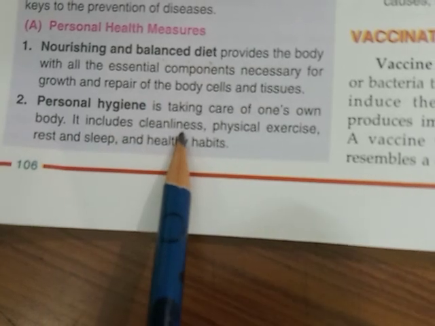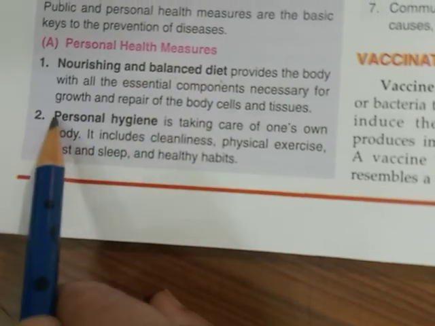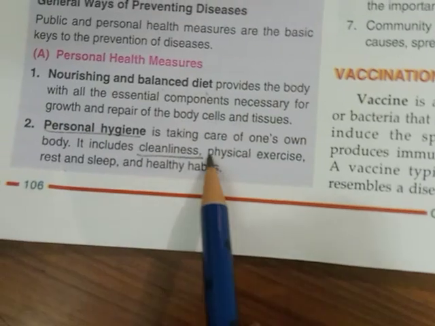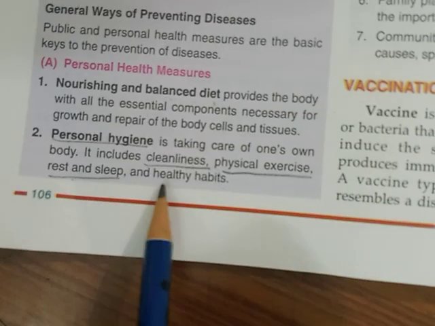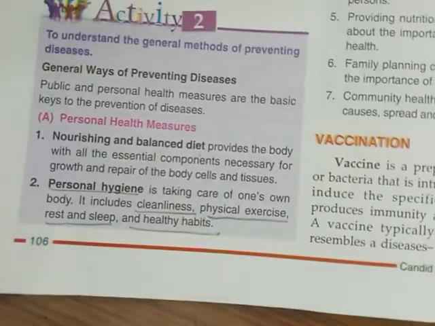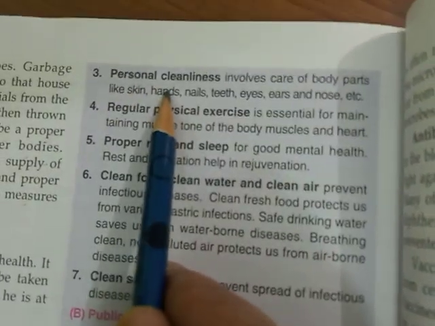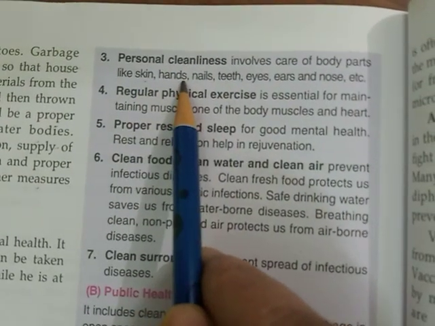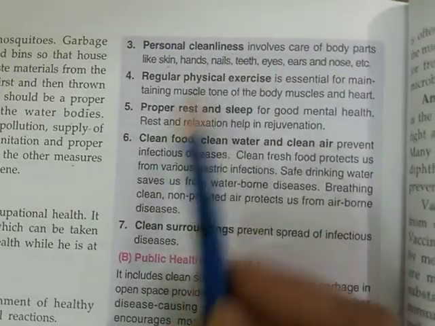Personal hygiene is taking care of one's own body. It includes cleanliness, physical exercise, rest and sleep, and healthy habits. So, what all things are included in personal hygiene? Cleanliness. You should keep yourself clean. Then you should do physical exercise. You should take proper rest and sleep, and you should include some healthy habits in your personal hygiene. Now, what does personal cleanliness mean? It involves the care of the body parts like skin, hands, nails, teeth, eyes, ears, and nose. Personal cleanliness involves the care of your body.